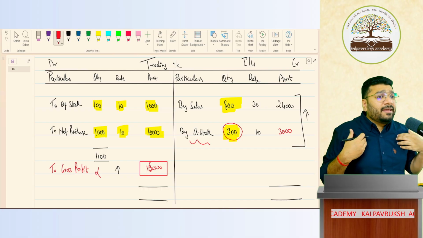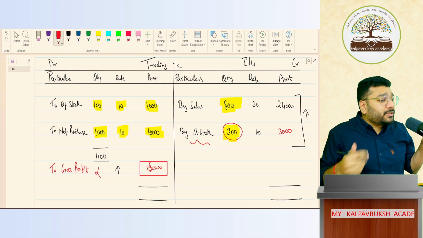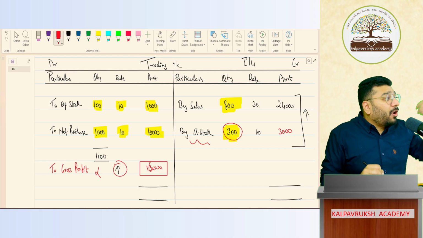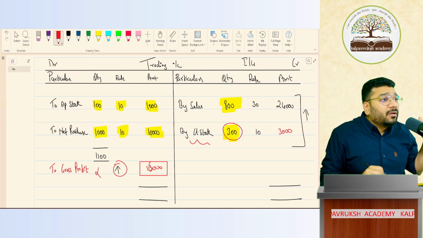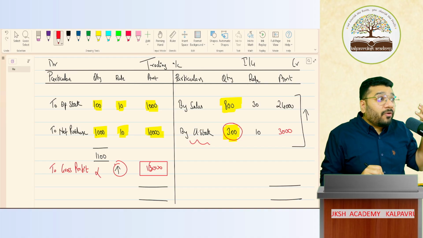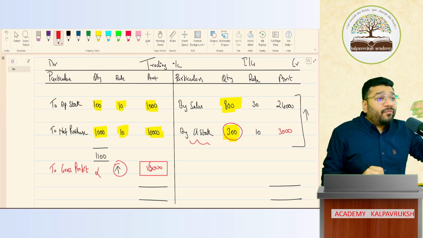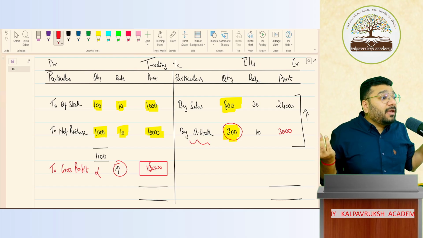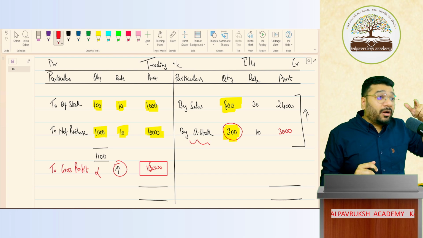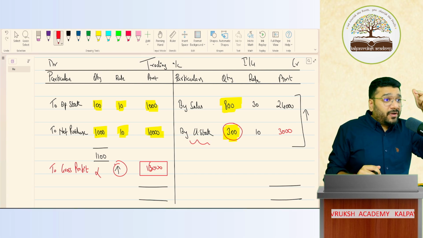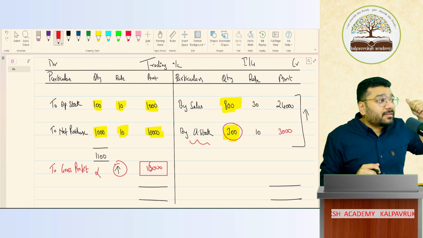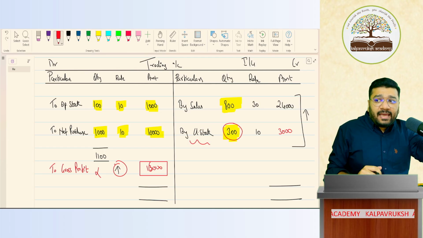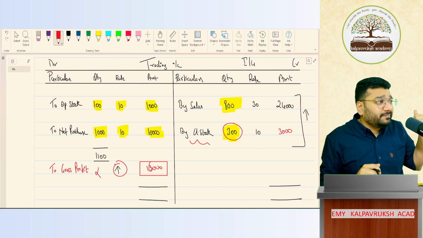So the client is asking, sir, the moment I record closing stock, profit is increasing. If profit increases, your taxes will increase. More profit, more tax. More profit, more tax. Closing stock is what? Goods which are not sold. Why should I book the profit of that and pay tax? That is what your client is asking. As a CA, how will you convince your client?